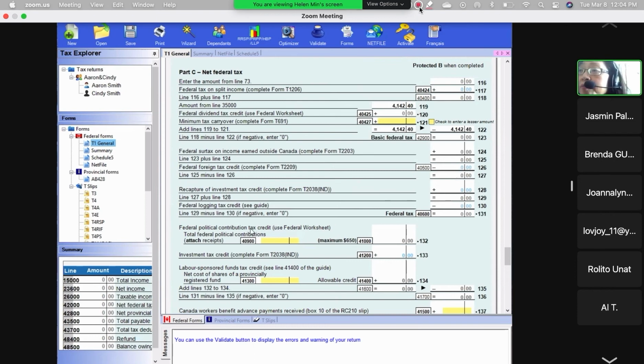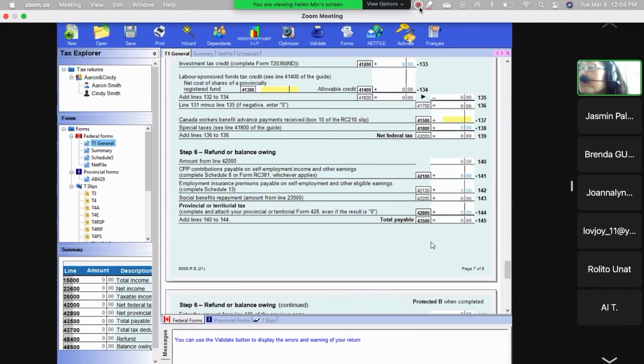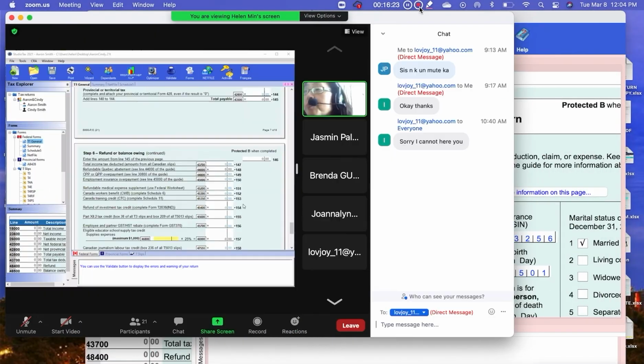Then line 132 is the federal political contribution tax credit. If you have political contributions, you put them here. I'm not including this one.